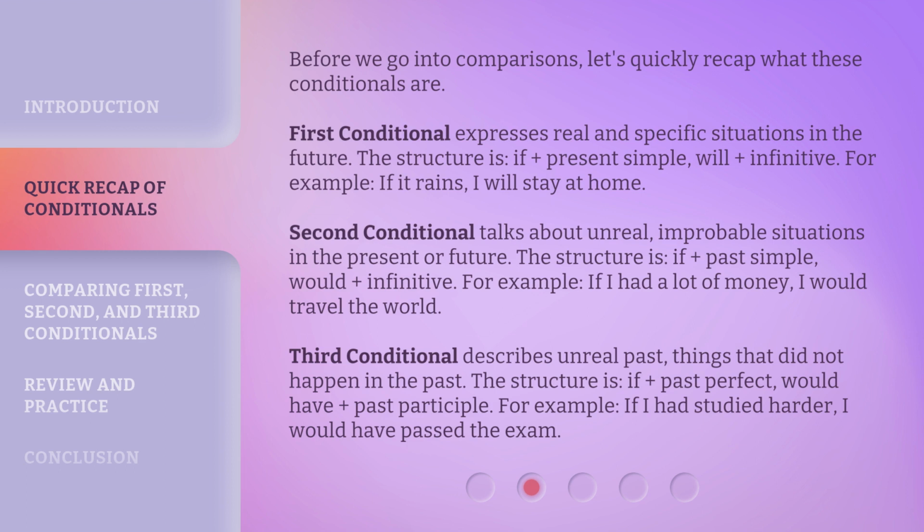Third conditional describes unreal past, things that did not happen in the past. The structure is if plus past perfect, would have plus past participle. For example, if I had studied harder, I would have passed the exam.